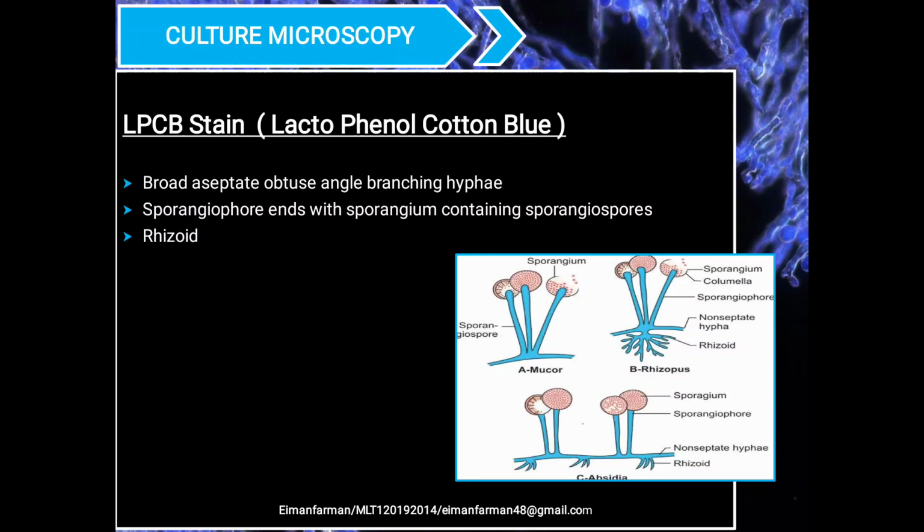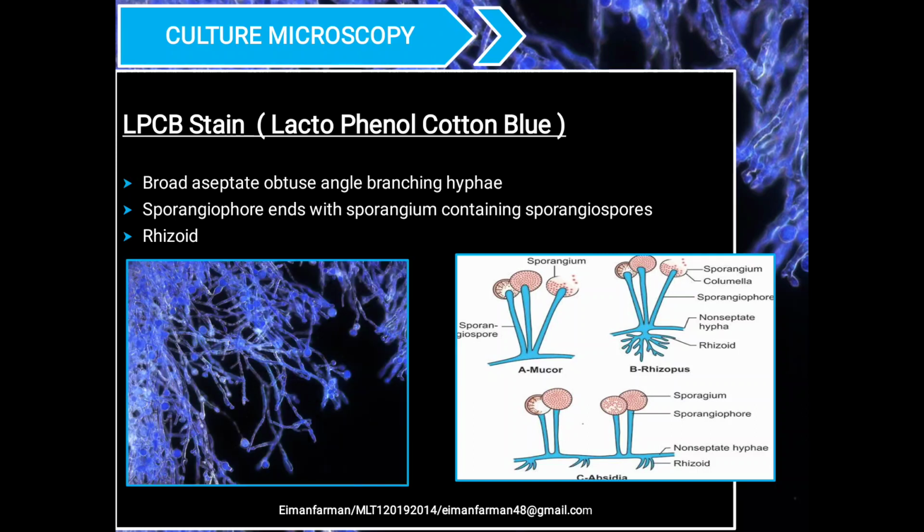Rhizoids are thread-like structures that fungus uses to anchor itself to a surface and absorb nutrients. They look like roots but are not roots. Just look at this picture. You can see the first one is Mucor, the second one is Rhizopus, and the third one is Absidia. Those three species can be differentiated on the basis of the presence and the number of rhizoids. Okay, the second picture shows the LPCB stain of Rhizopus.